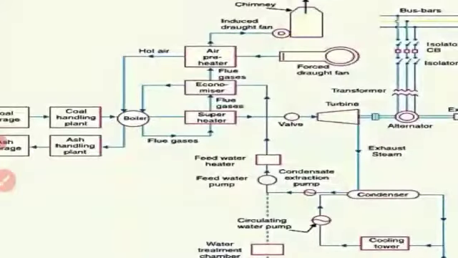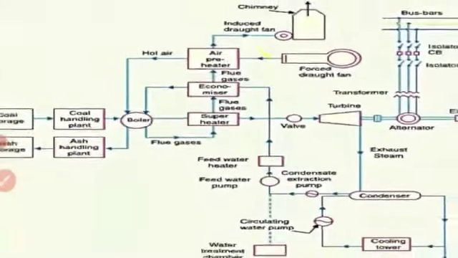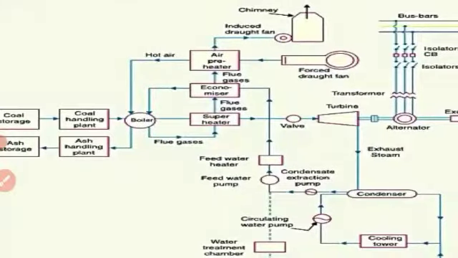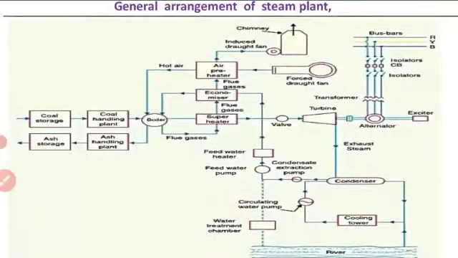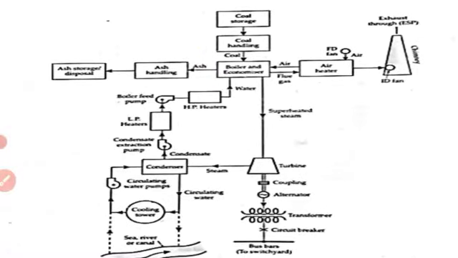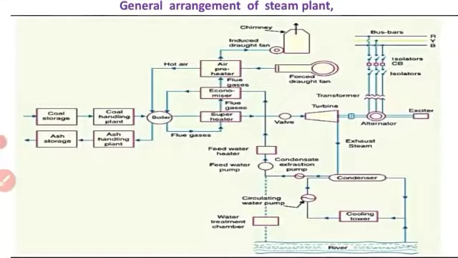Here, the economizers, boiler and superheaters will be shown clearly, so I can explain clearly with the help of this block diagram. After that you have to go through this block diagram and analyze it. Let us begin with the explanation.